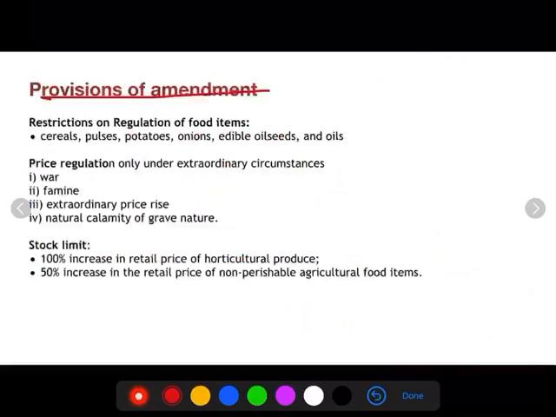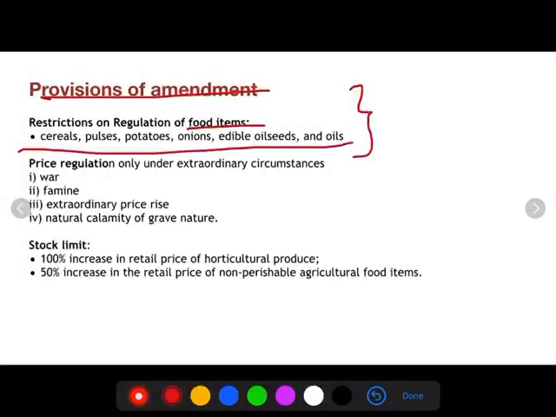Now let us try to understand the provisions of the new amendment act. This new amendment act is not applicable to the entire section of essential commodities, rather it is applicable to food items. The food items mentioned here are deregulated or less regulated as per the new amendment act. As we have already seen, there is a price regulation option and also a stock limit mentioned in the Essential Commodities Act.